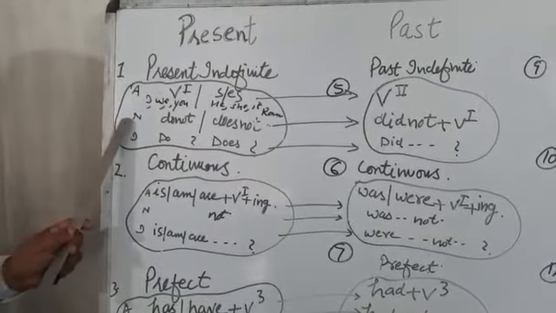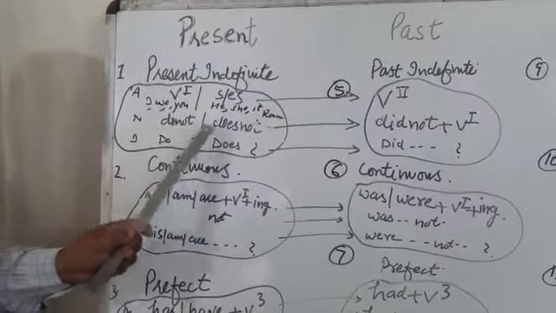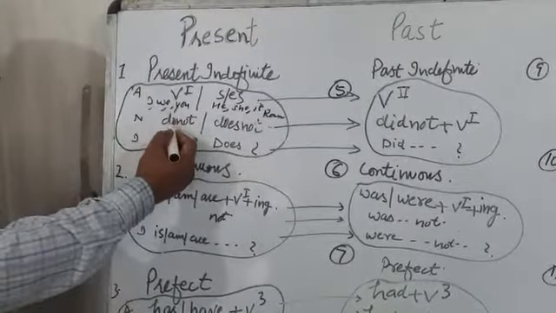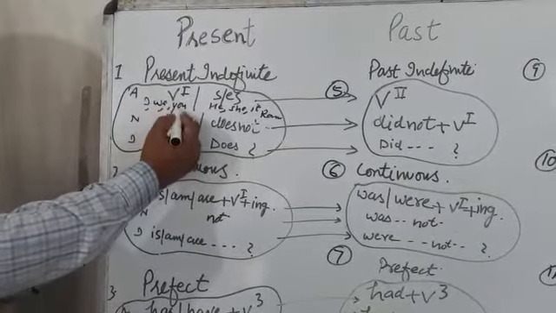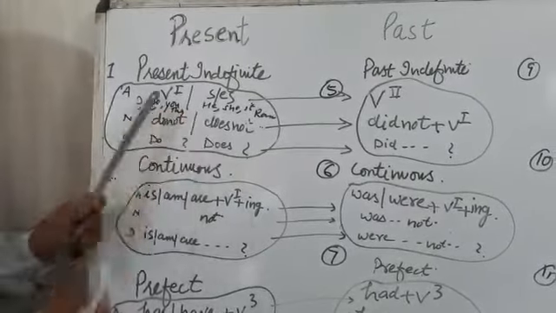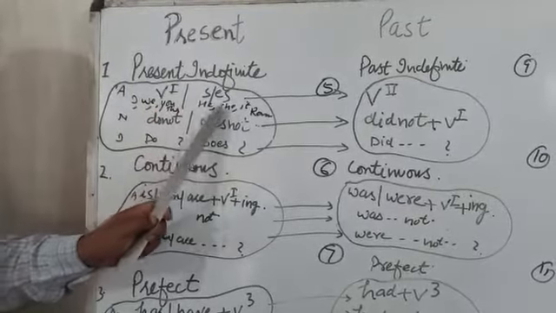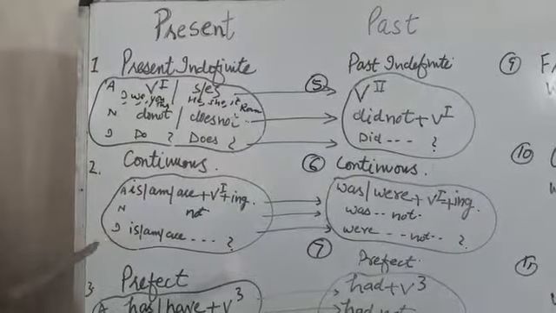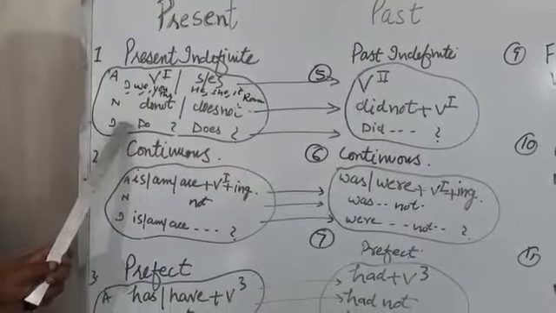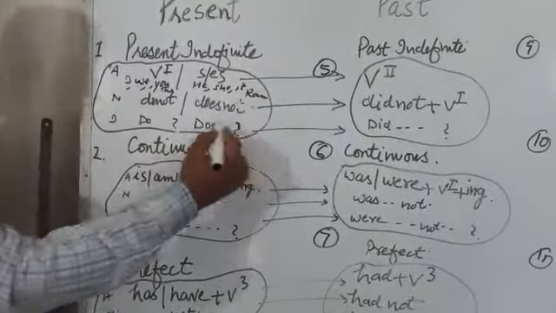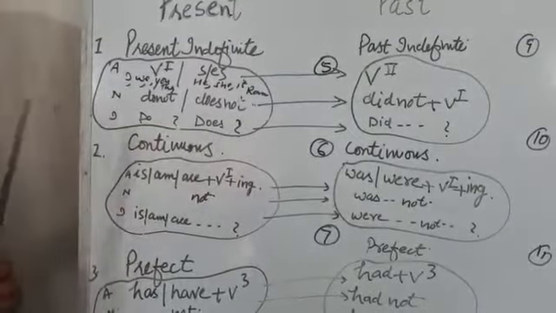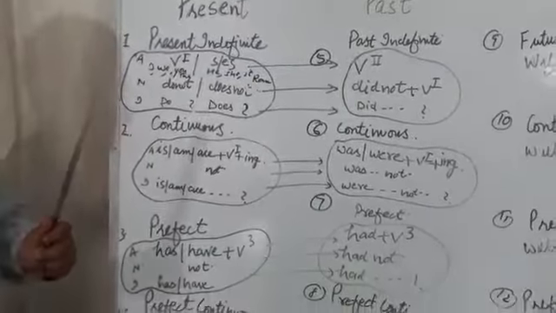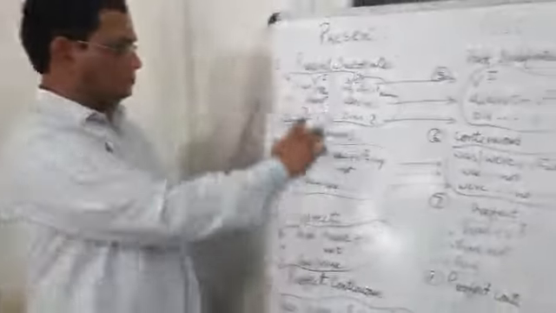When we form the negative, do not and does not. With I, we, you, they, we use do not. With he, she, it or third person singular, we use does not. And when we form interrogative, means questions, we use do and does in the beginning of sentence to form interrogative.